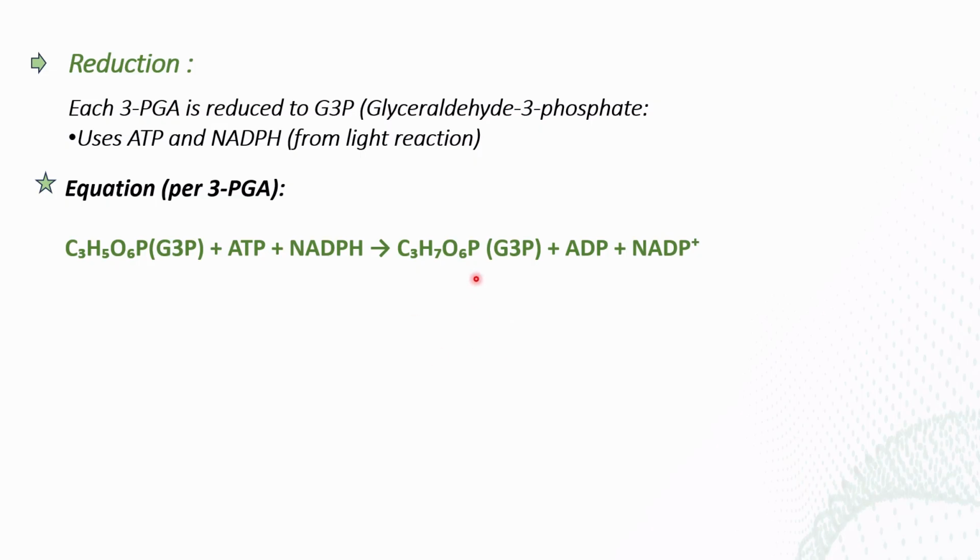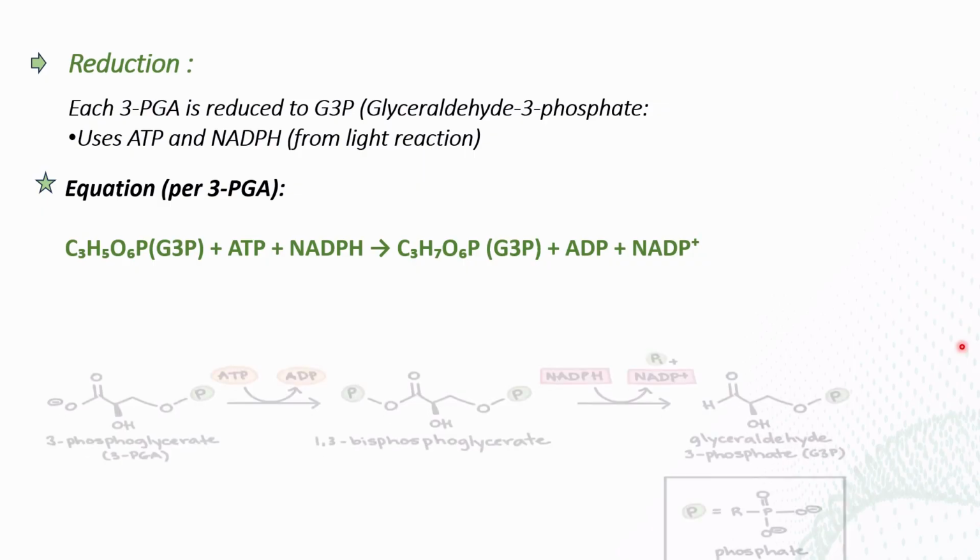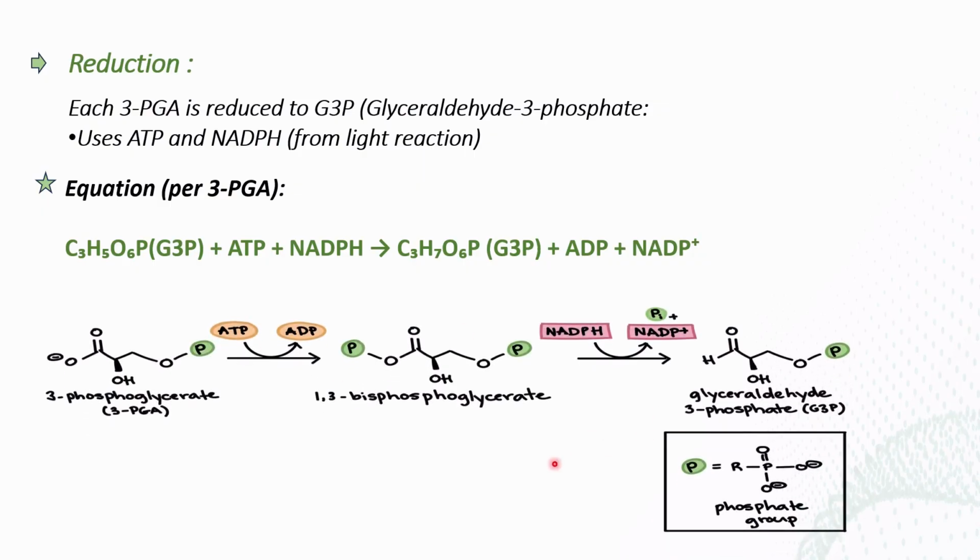Why? Because here you can see the addition of CHO, it has that one aldehyde group, that's why it is known as glyceraldehyde 3-phosphate. This is the overall reaction so that you can understand easily. Here this is the 3-phosphoglycerate. At the third carbon you see the phosphate group. In this reaction I also have to tell you that another intermediate is formed in the reduction phase.